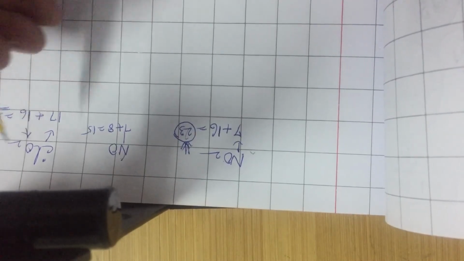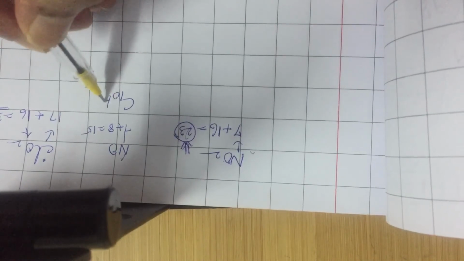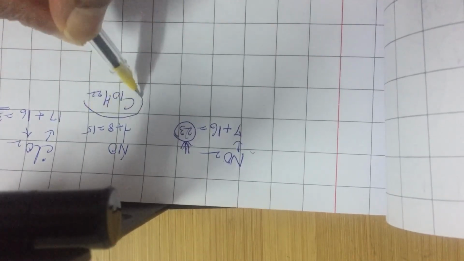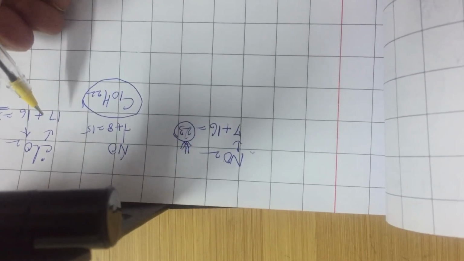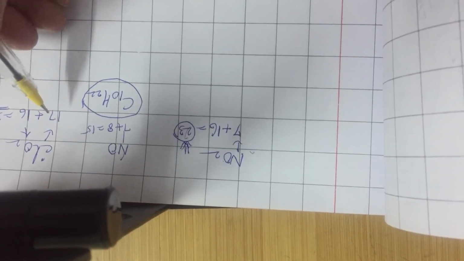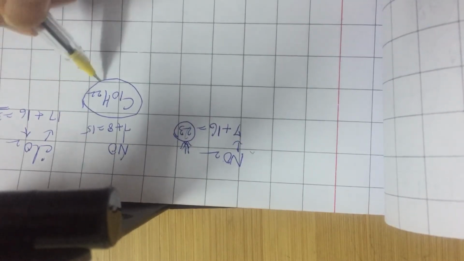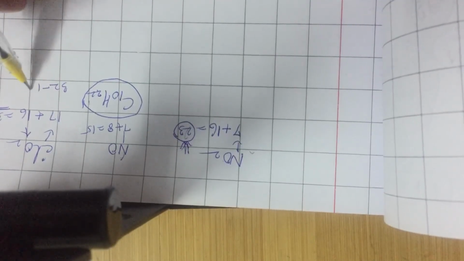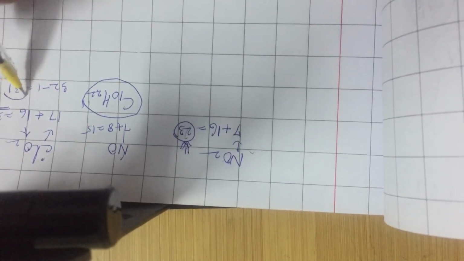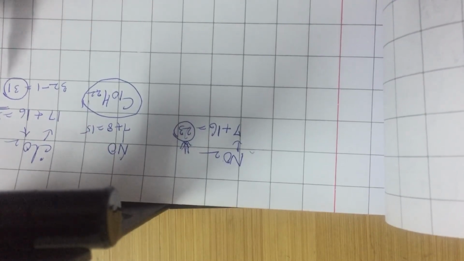So if I am given a structure like C10H22, can you guess how many simple sigma bonds it has? Sigma bond you see later on, it is a simple covalent bond formed by sharing of an electron pair between two atoms. Because it has total 32 atoms, it must have 31 simple sigma bonds. Are we clear about it?